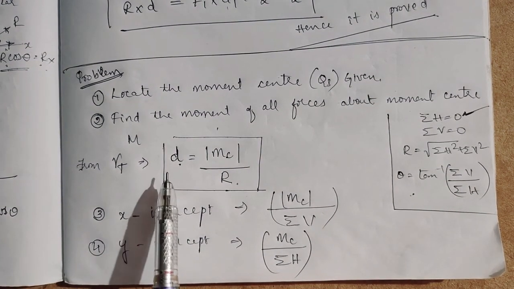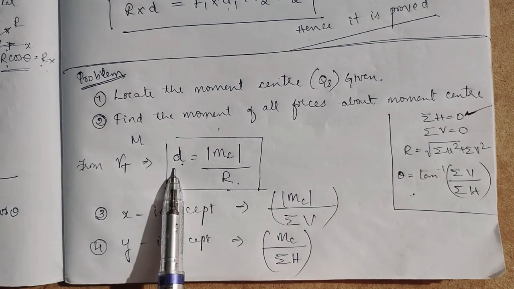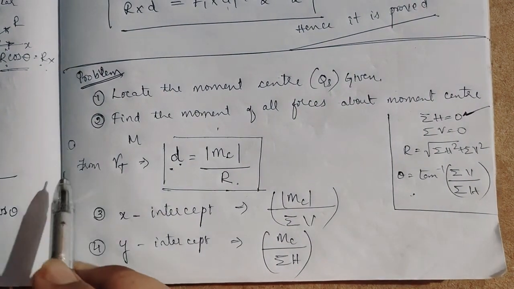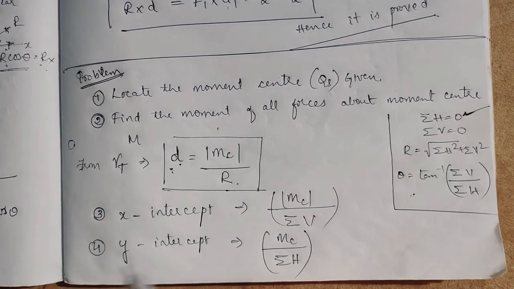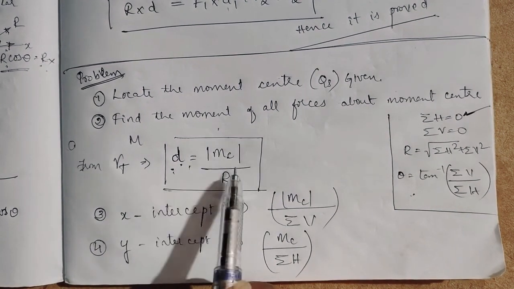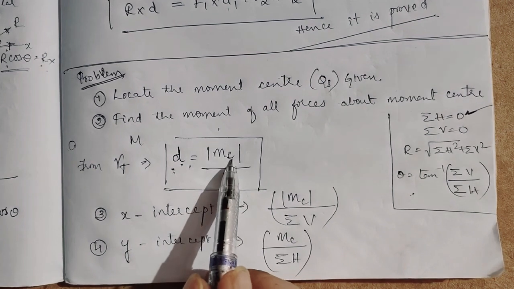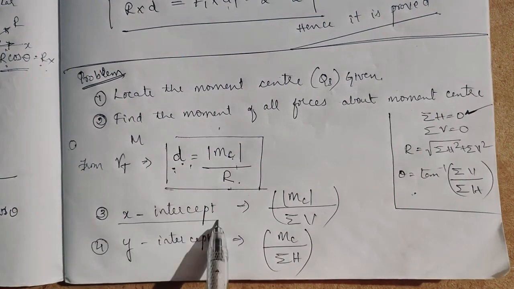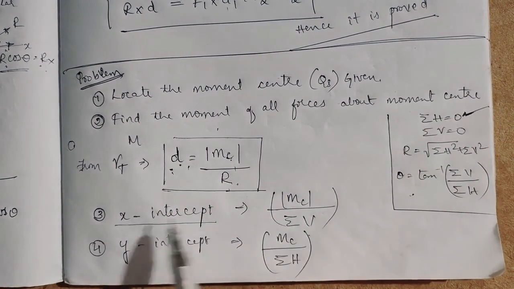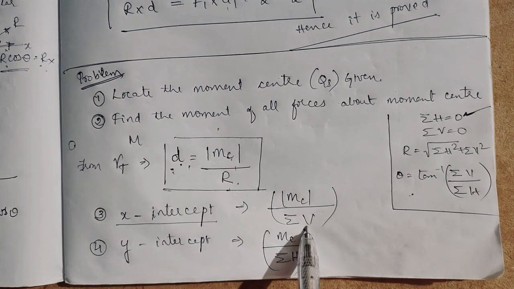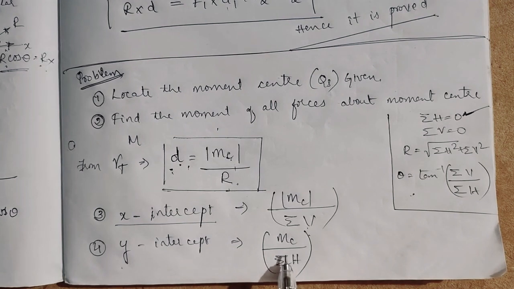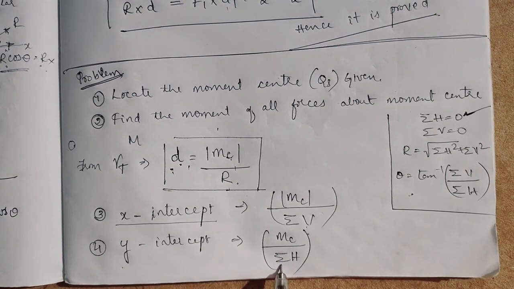If they tell us to find the distance from the moment center, like in the theorem we saw where O is the moment center, to the resultant R, then this is the formula: the moment center, the value we got for the moments, divided by R gives d. If they tell us to find the x-intercept, we divide the moment by the summation of all the vertical forces. If they tell us to find the y-intercept, we divide the moment by the summation of all the horizontal forces.